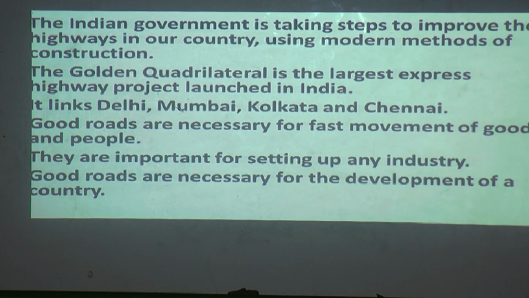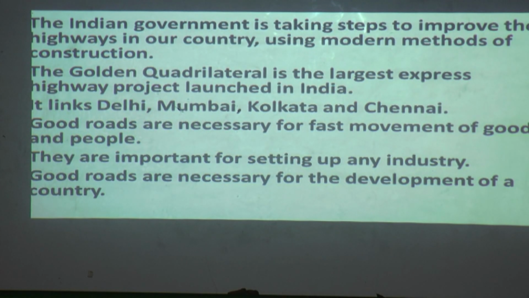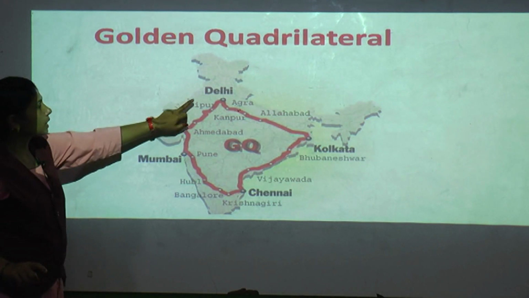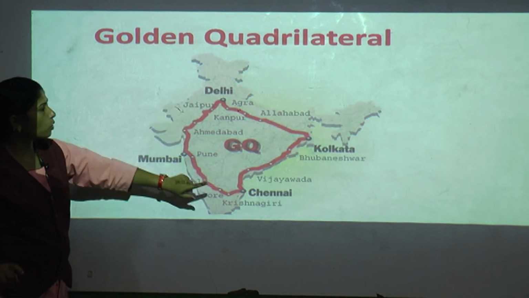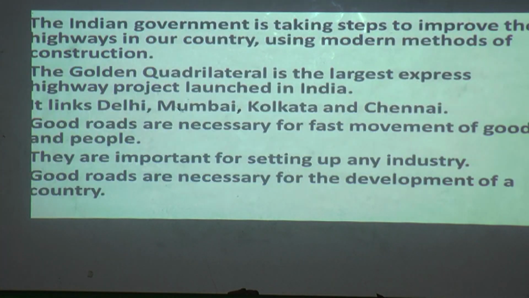It connects, it is linked to which cities? It is linked to Delhi, Mumbai, Kolkata and Chennai. These four are there. It is a big project launched in India. See, here I can show you an image. What is the Golden Quadrilateral? It connects Delhi, Mumbai, Chennai and Kolkata. It is a big launch in India.